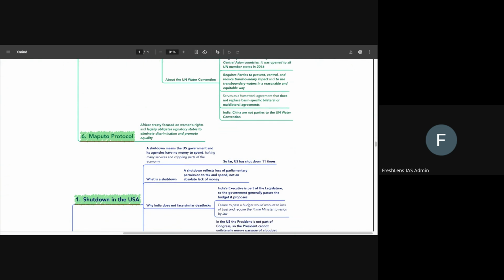Then comes the Maputo Protocol. What do we have to know about this? The only thing that we have to know is that it's an African treaty and that it is related to women's rights. These two things we'll know, and that is all. It is a treaty focused on women's rights and legally obligates signatory states to eliminate discrimination and promote equality. So that is something that we'll be clear about.